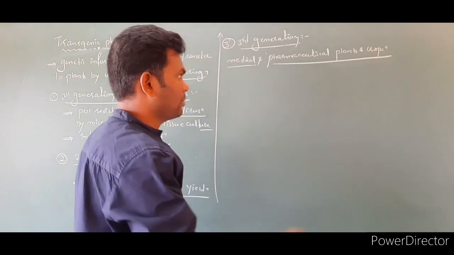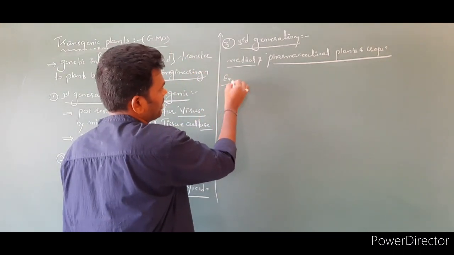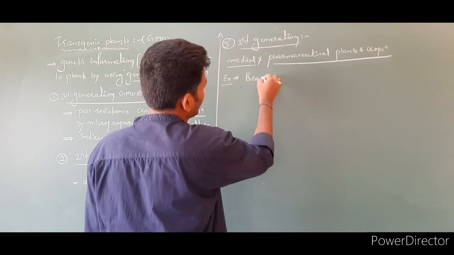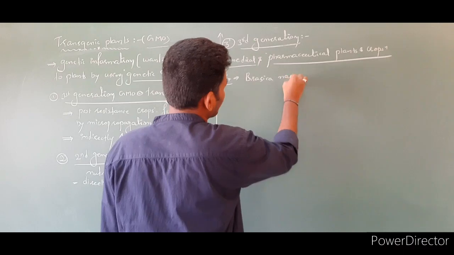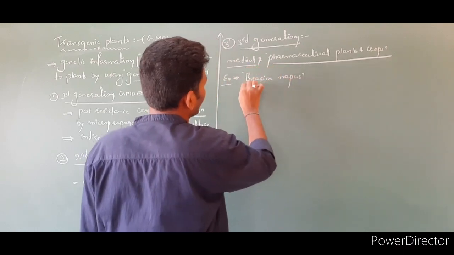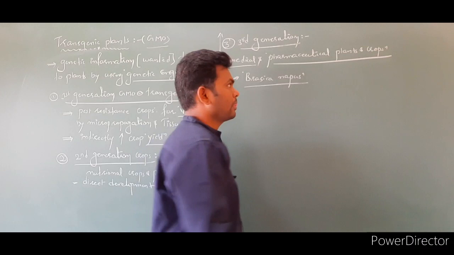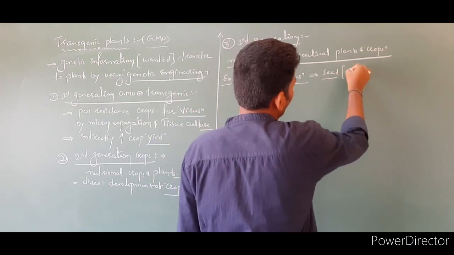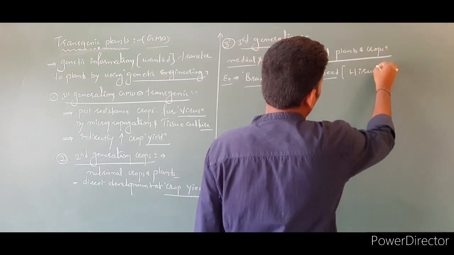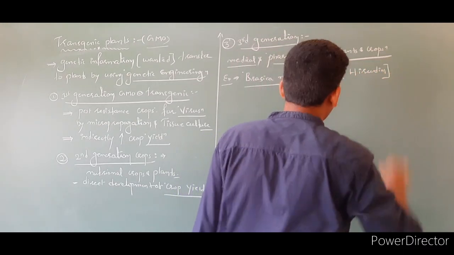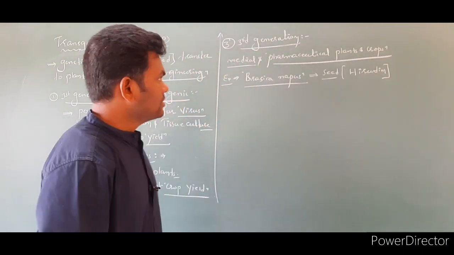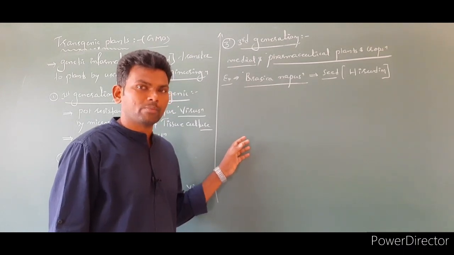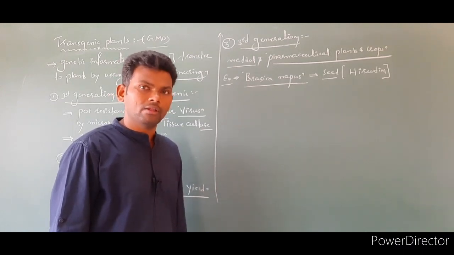Like we already gave one example, pharmaceutical crop examples are like the Brassica napus plant. Here this Brassica napus plant's seeds contain hirudin. So this actually is the first generation, second, third generation of transgenic plants, nothing but genetically modified plants.